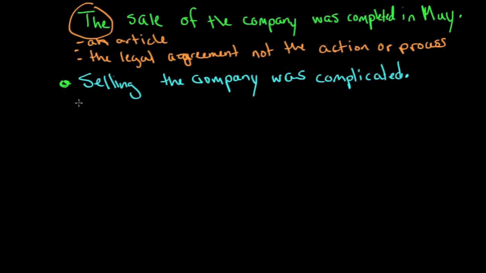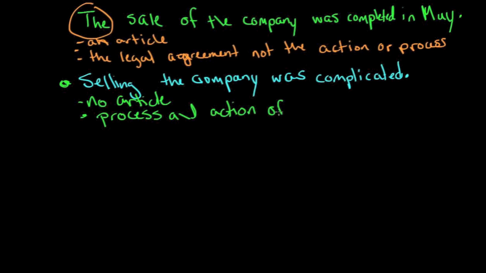No article. And what are we talking about in this sentence? We're talking about the process. The process of selling. The process and action of selling. So in this case, we're going to use the gerund.